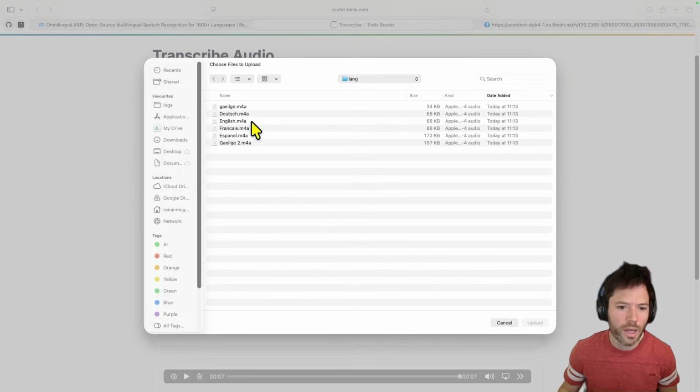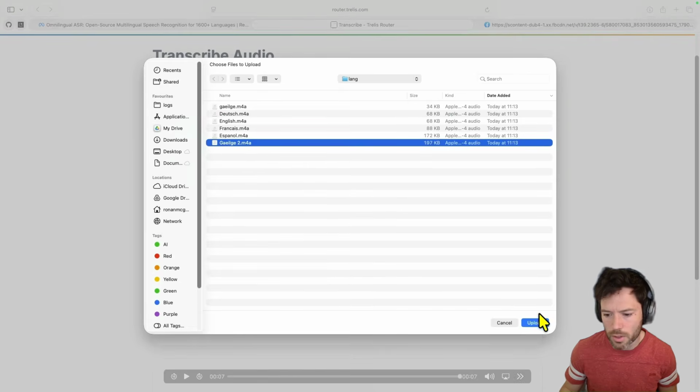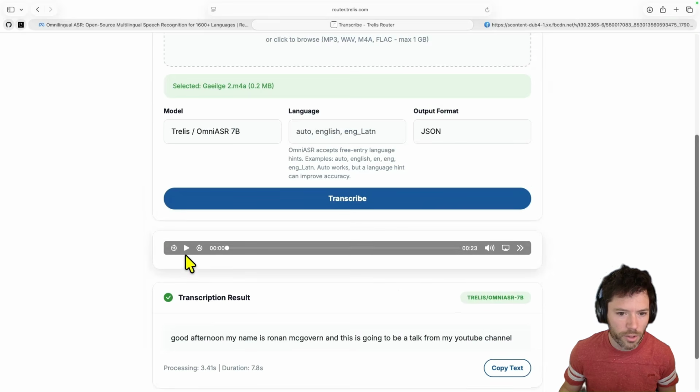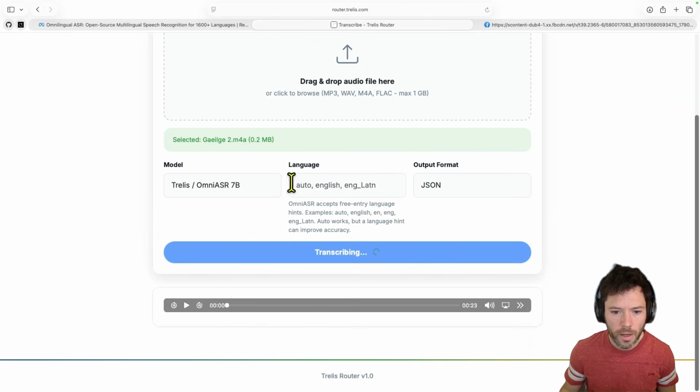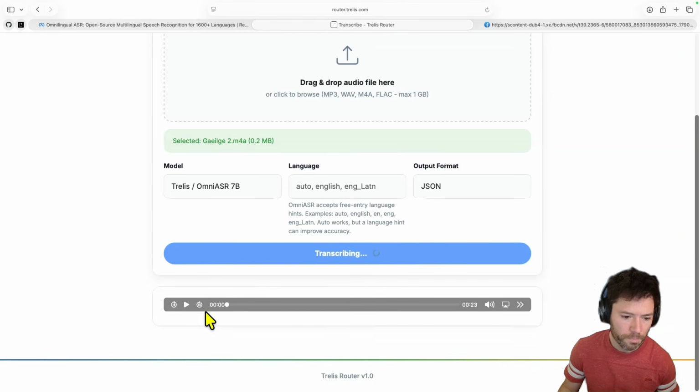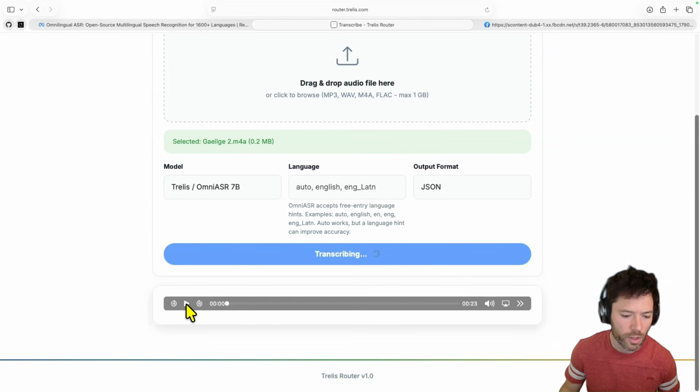Let me show you here an example in Irish. So this is me speaking a little bit of Irish. We'll transcribe. I'm going to let it auto-detect here as well. And we can listen while it's transcribing.